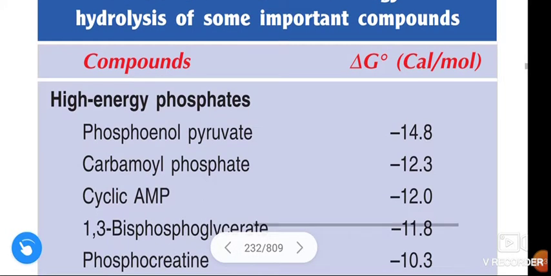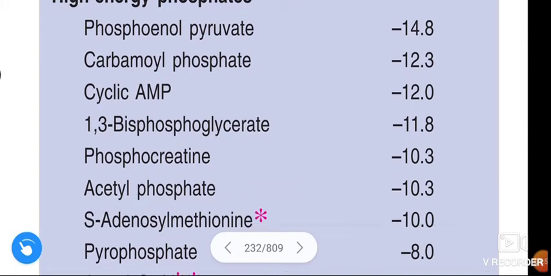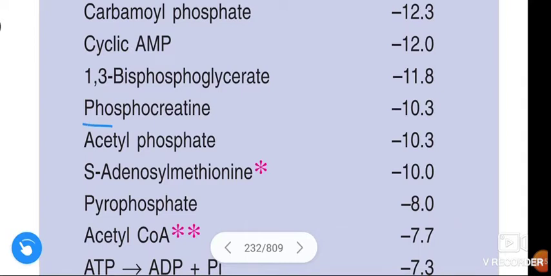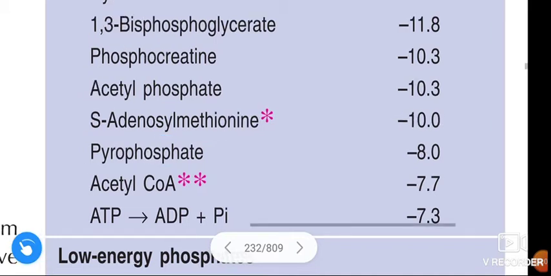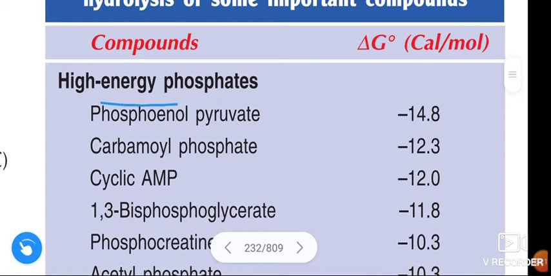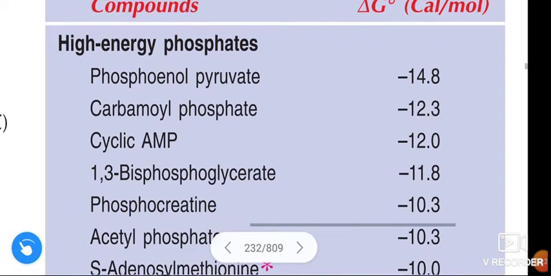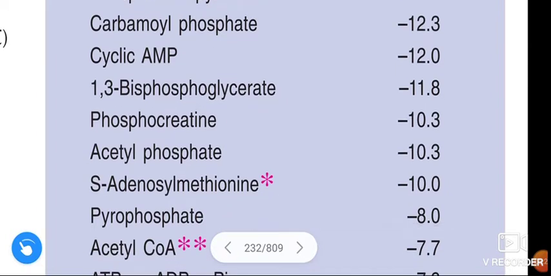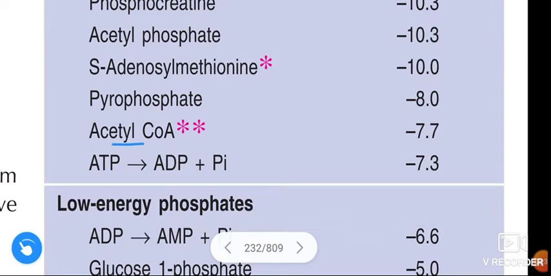First, examples of high energy phosphates: phosphoenol pyruvate, carbamyl phosphate, cyclic AMP, 1,3 bisphosphoglycerate, phosphocreatine, acetyl phosphate, S-adenosyl methionine, pyrophosphate, acetyl CoA, and ATP.